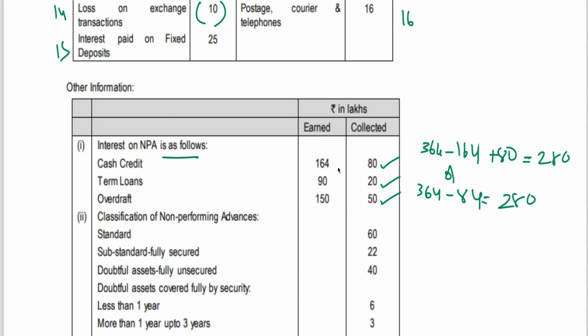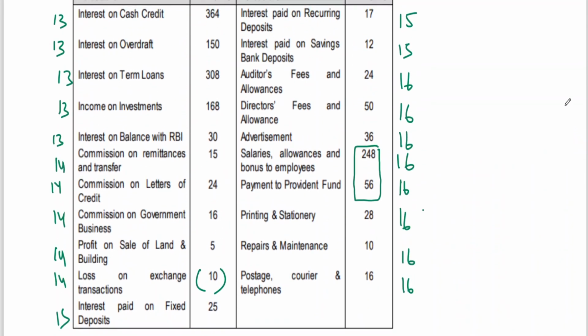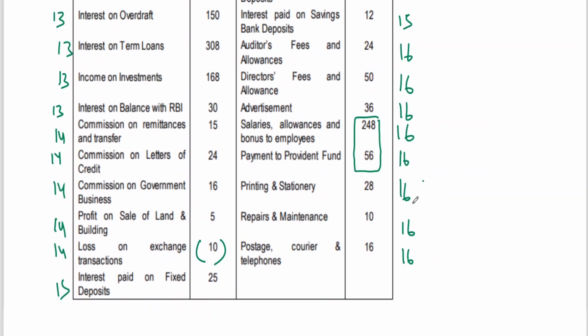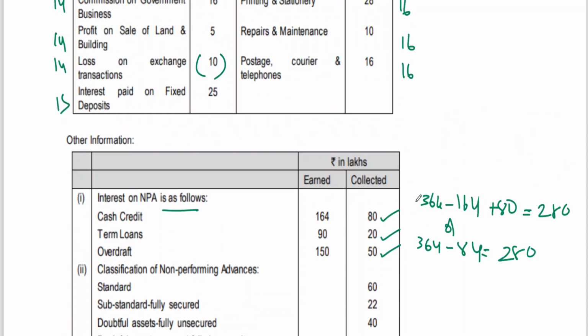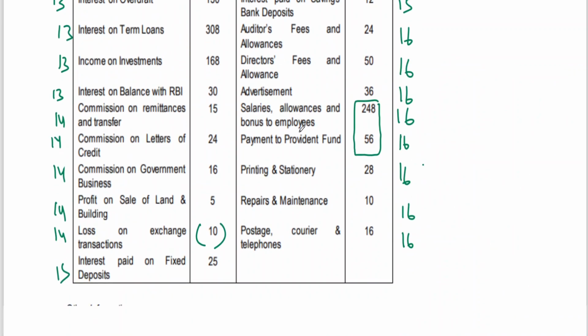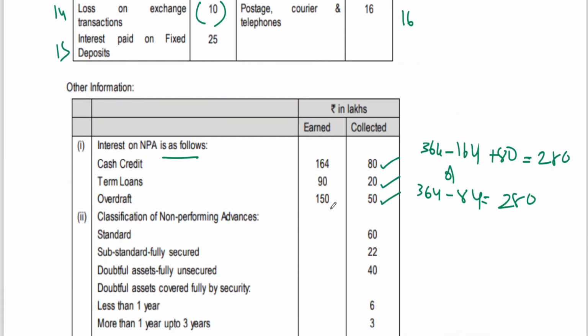So either you can take the difference and subtract: 90 minus 20, 70 subtract; 150 minus 50, 100 subtract, because 150 is actually what has been considered for overdraft. Interest on overdraft, 150 is the total amount earned, but how much has been collected? 50. So how much is not collected? 100. That is to be deducted. Similarly, for term loans, interest on term loan is 308. This 308 includes 90, no? But how much has actually been collected? 20, so how much excess has been created? 70 is to be subtracted.